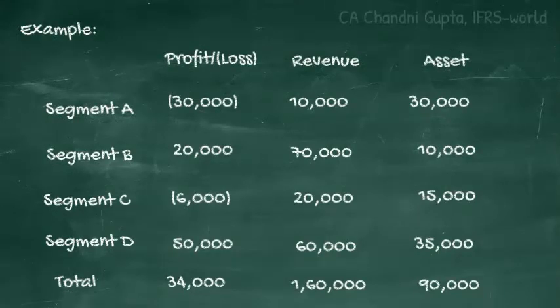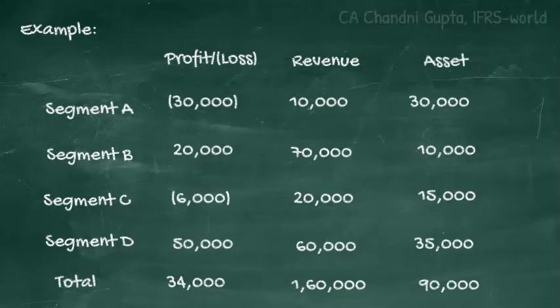We need to see the profit and loss figures in absolute numbers. So, in case of segment A, even though there is a loss of 30,000, we need to see it as an absolute figure. That means there is no negative or positive amount, all the numbers should be seen in a positive manner. So, in any case, 30,000 is a bigger amount than 7,000.